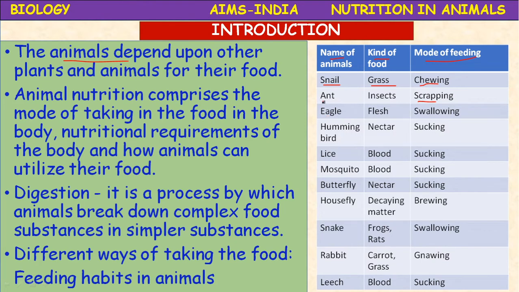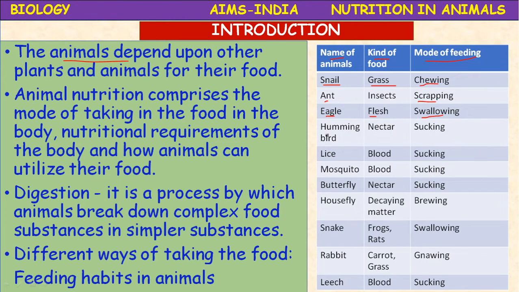Biting and chewing type of mouth parts are present in these insects. Eagle. An eagle is a bird. The kind of food: it is a carnivore. It eats flesh. With the help of its curved and strong beak, it swallows the meat or flesh. The mode of feeding is swallowing.